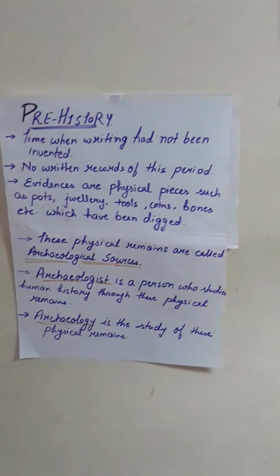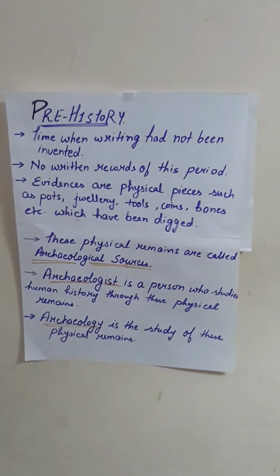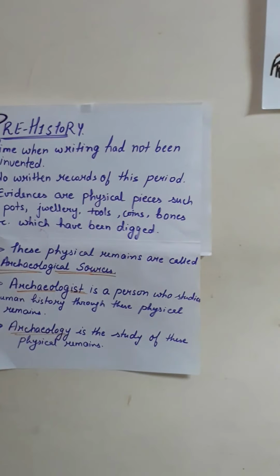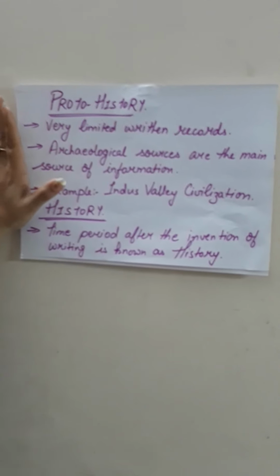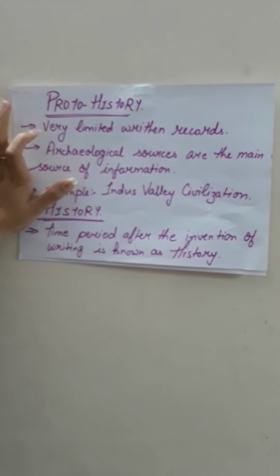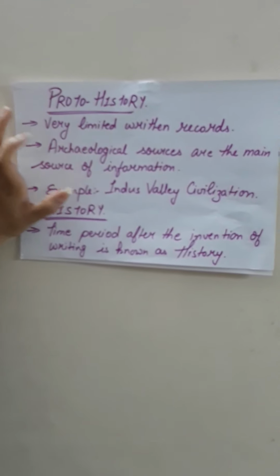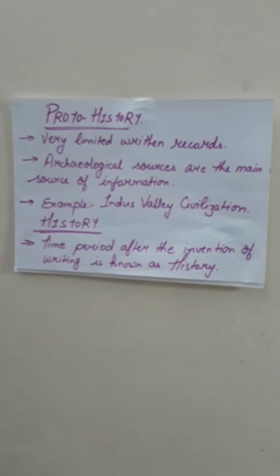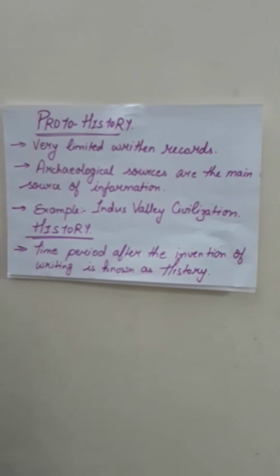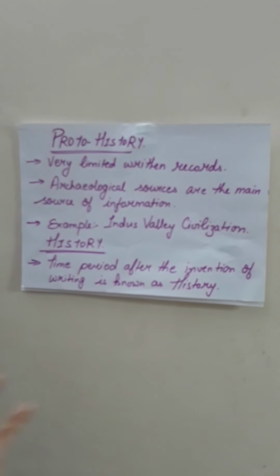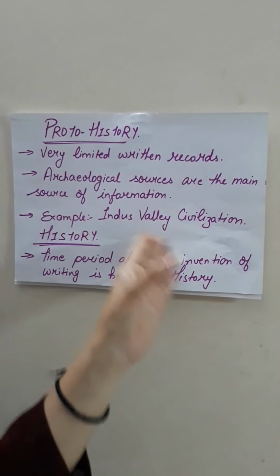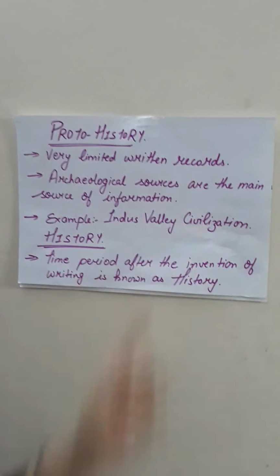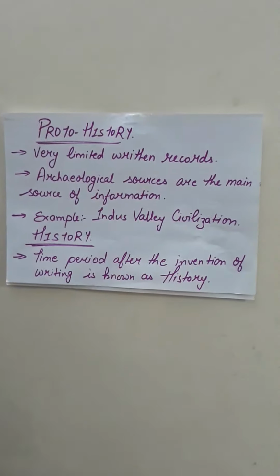Now let us come to the second time period, that is proto-history. Proto-history is basically similar to the prehistory time period. Here also we have some written records, but they are very limited. Archaeological sources here also are the main source of information. One big example of the proto-history time period is the Indus Valley civilization. This we will study in detail in later chapters.